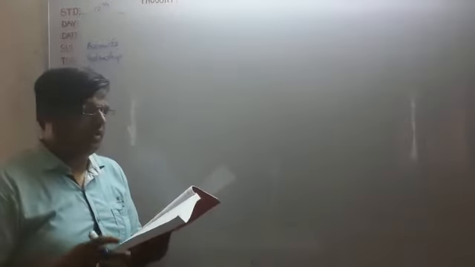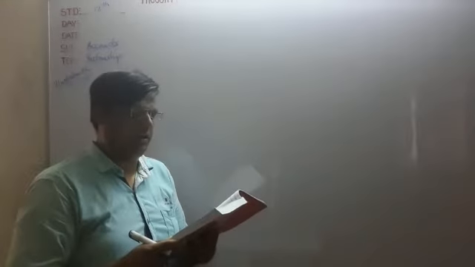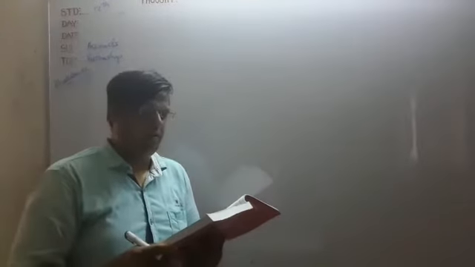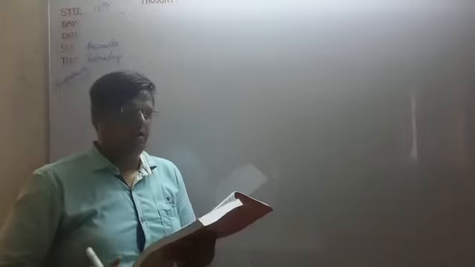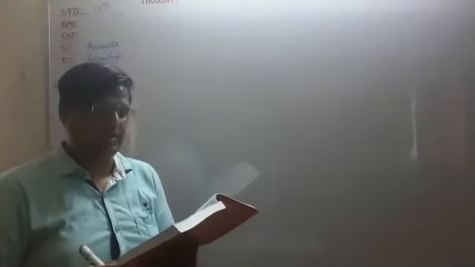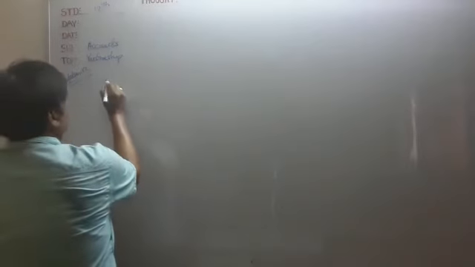Profit of the year ending on 31/3/2017 before consideration of the above provisions and interest on loan of Sharda of the above firm is 39,820. So profit is 39,820. Now from the above information we have to prepare the P&L appropriation account and partners' capital account. First of all, we will make the P&L appropriation account.